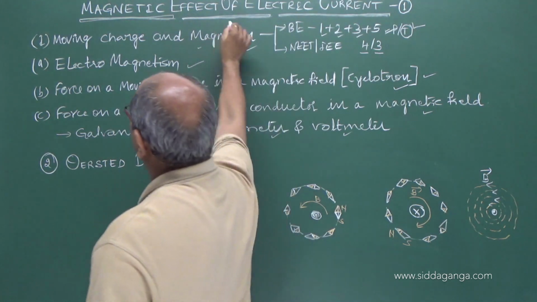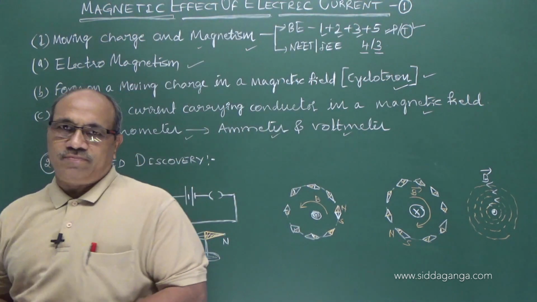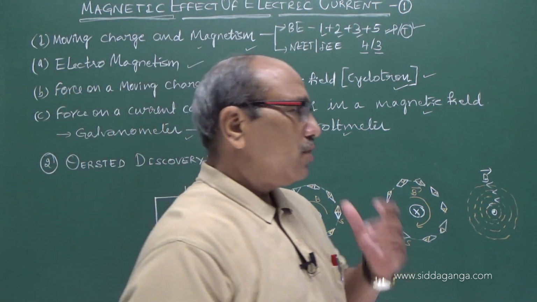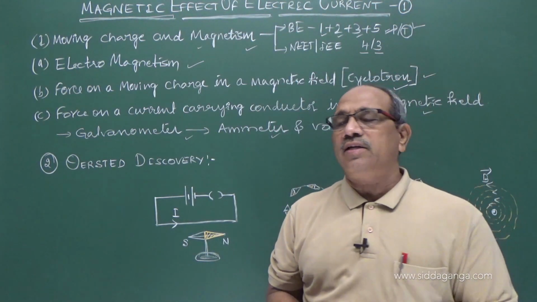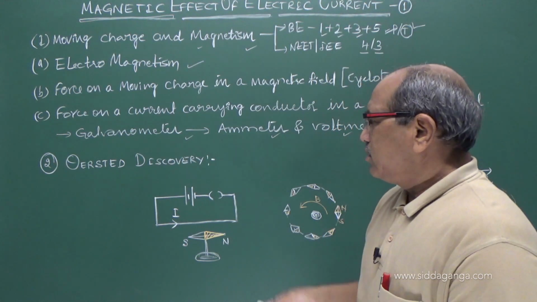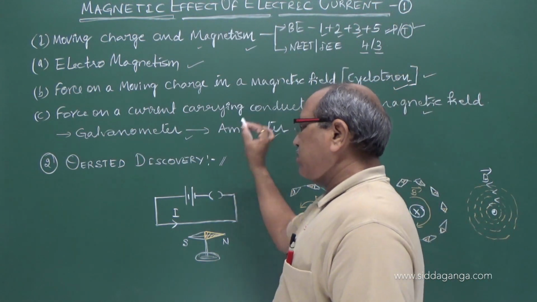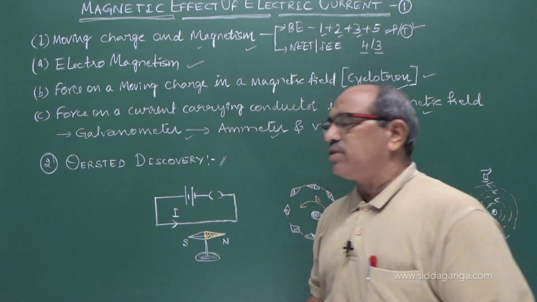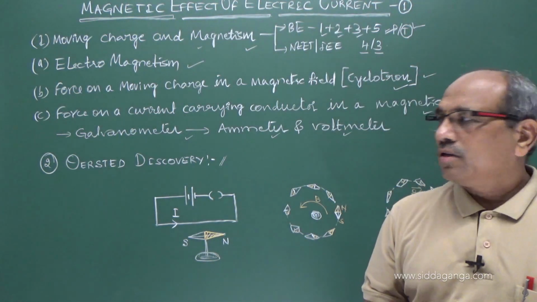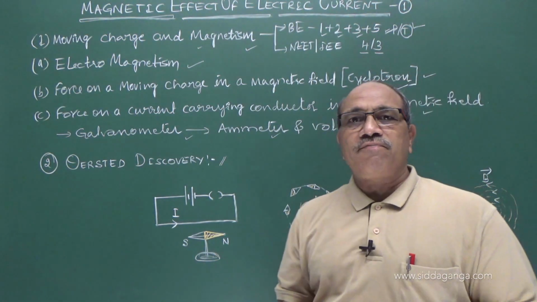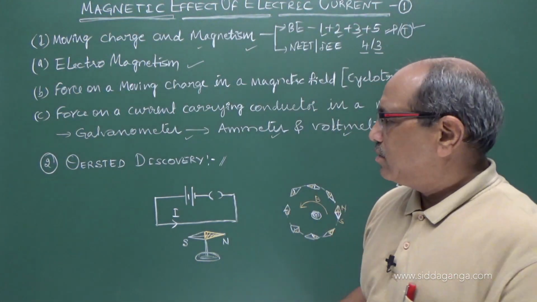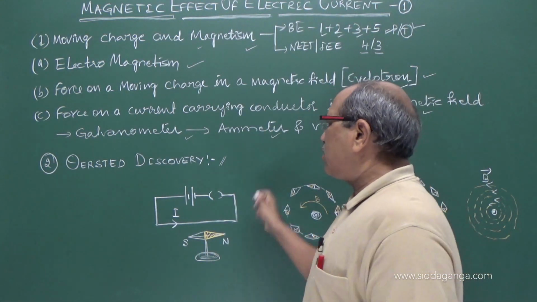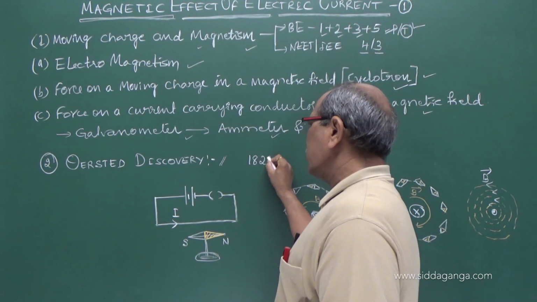The first one is about electromagnetism: how magnetism is produced by an electric current carrying conductor. So we start with the concept of Oersted's discovery. The relation between the electric field and the magnetic field was discovered by Sir Christian Oersted around 1820.